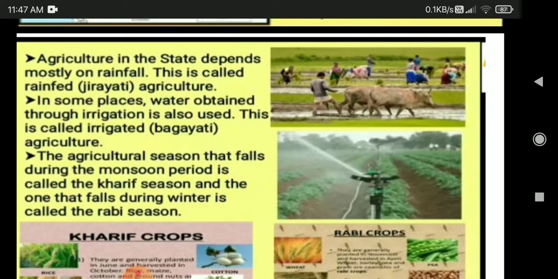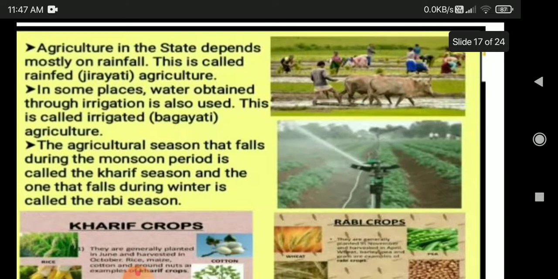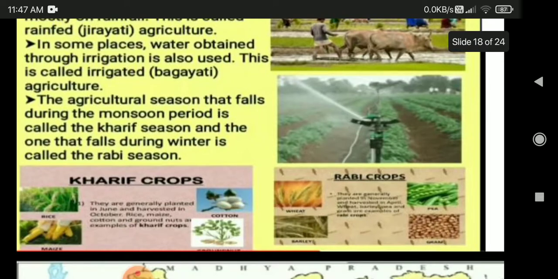The agriculture season that falls during the monsoon period is called Kharif season. This season, during the rainy season, is called Kharif crops. What are the crops grown in Kharif season? Rice, cotton and maize. And the one that falls during winter is called Rabi season, and during the time